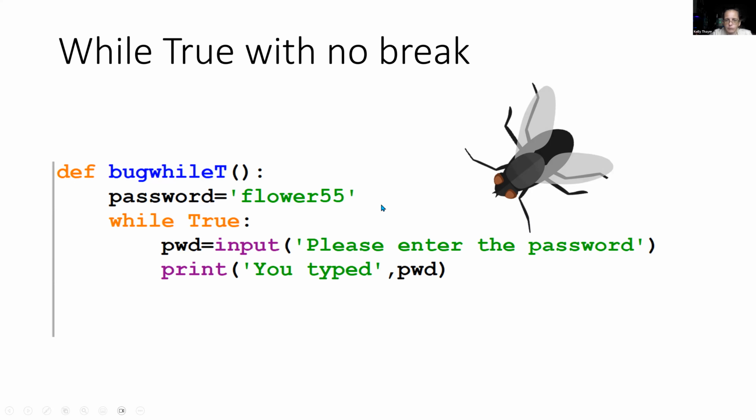So here, there's the password. It's flower55, and we have this while True loop, and the password as PWD will be the result of asking the user to type the password, and then it will print out what you typed, right? But then it'll go back to the top of the while True loop, and it's going to keep asking the user to enter the password. And even if they have typed it correctly, there's no way for this to stop. And that's why this will become an infinite loop.